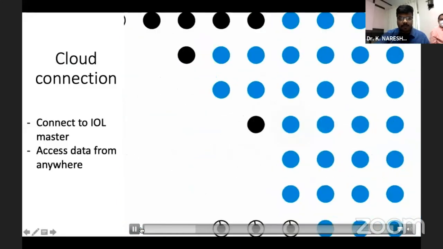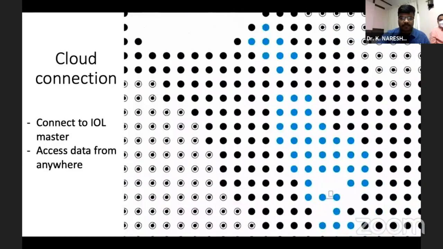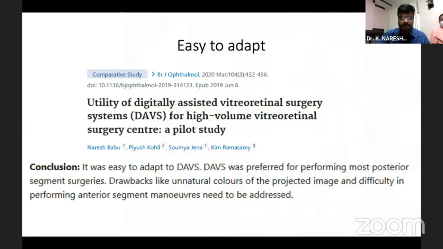It can even be connected to the cloud. So you can connect to the IOL Master while you are sitting in the OT, and while you are sitting at home, you can access data from the IOL, from the machine.